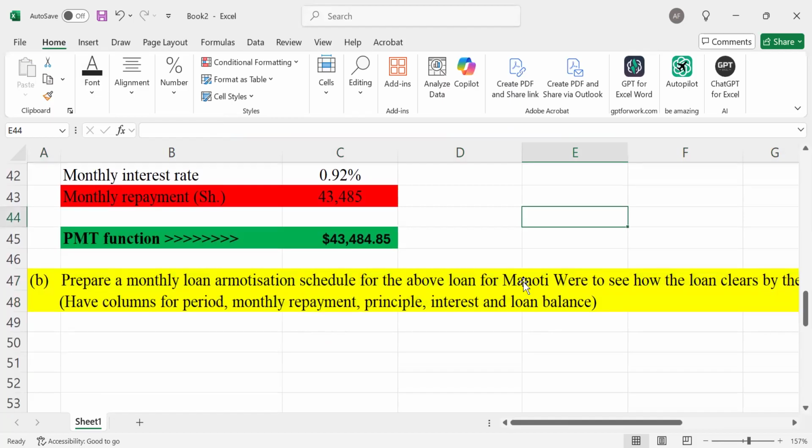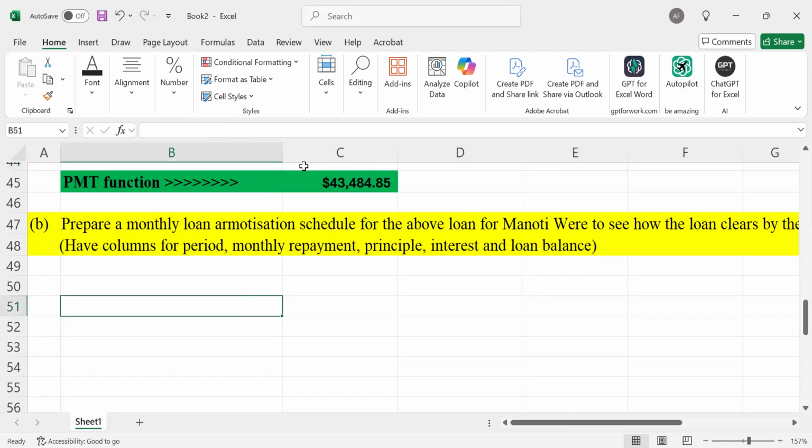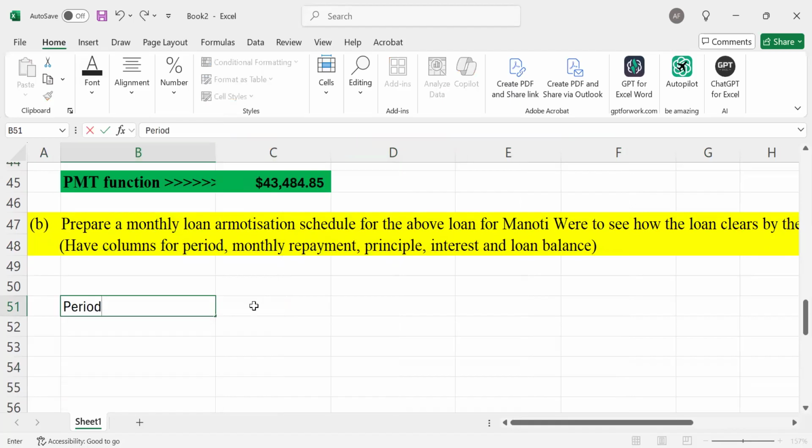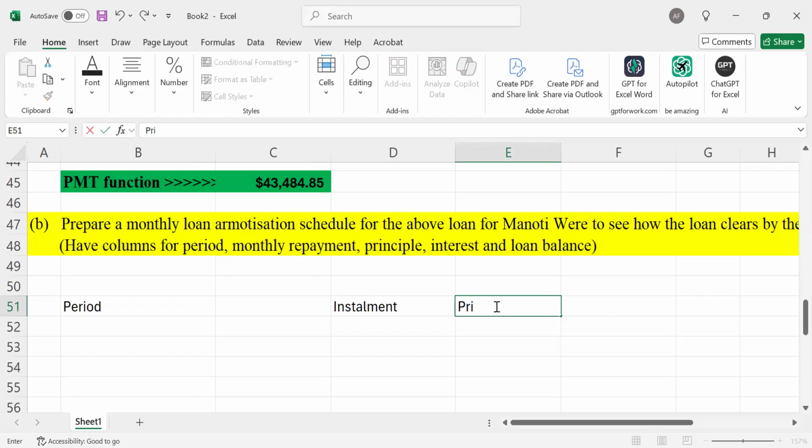Okay? So what next? At this point, we need to determine the loan amortization schedule for the above loan for Manotti. So, of course, I know very well that I need to have my period first. So we're going to have a period at that point. I know very well there's this installment that I'll be paying on a monthly basis. Installment will always comprise the interest and the principal. So we have our installment amount.